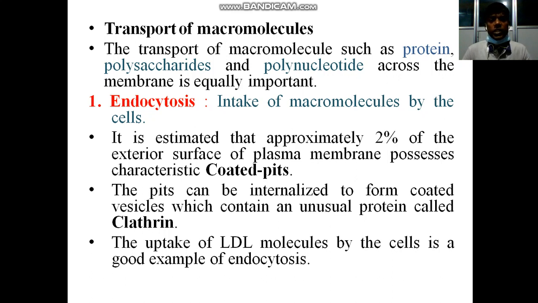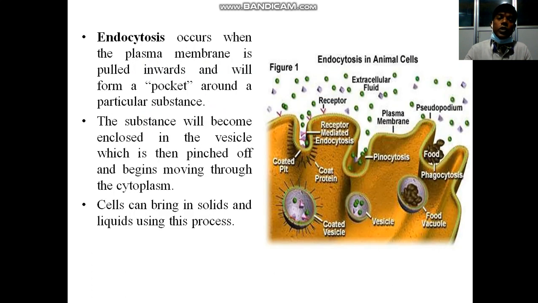It is estimated that approximately 2% of the exterior surface of plasma membrane possesses characteristic coated pits. The pits can be internalized to form coated vesicles which contain an unusual protein called clathrin. The uptake of low density lipoprotein molecules by the cells is a good example of endocytosis.